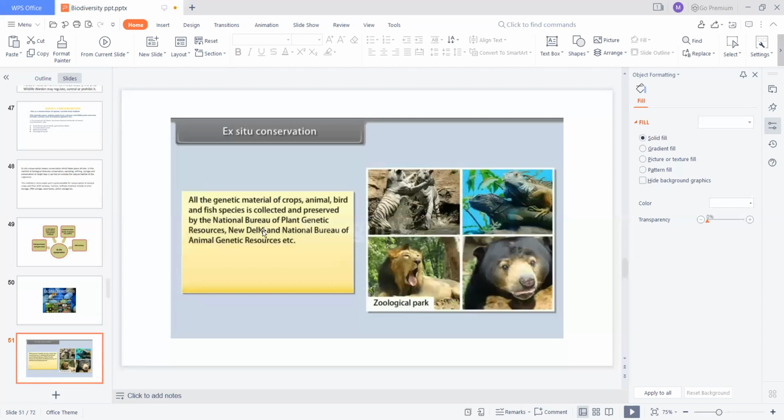So here too, that is mainly for the genetic material preservation. These two bureaus mainly play an important role. That is the National Bureau of Plant Genetic Resources. Here mainly plant genetic material is preserved in the National Bureau of Plant Genetic Resources, whereas animal genetic material is preserved in the National Bureau of Animal Genetic Resources. So these are the two main bureaus which are used for the preservation of genetic material of plants and animals.